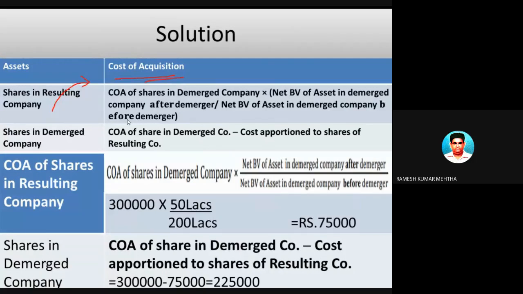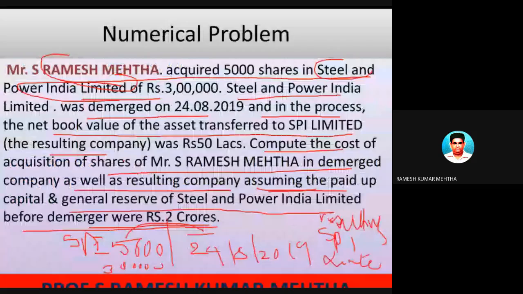So first and foremost, what is the cost of acquisition in the resulting company? This is already told, but it is given by the formula: cost of acquisition of the shares in the demerged company. So this demerged company was the company which got demerged. It was Steel Power India Limited, and the shares which were held by him were worth 3 lakh rupees.